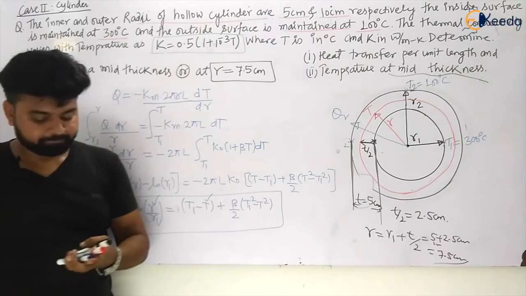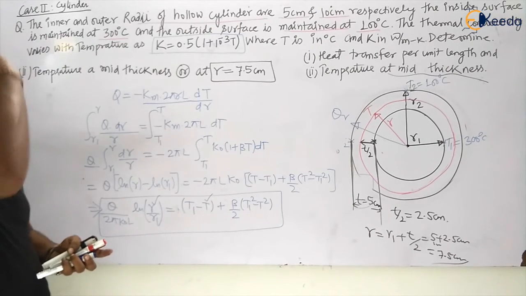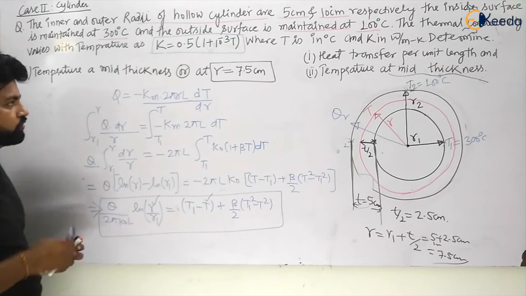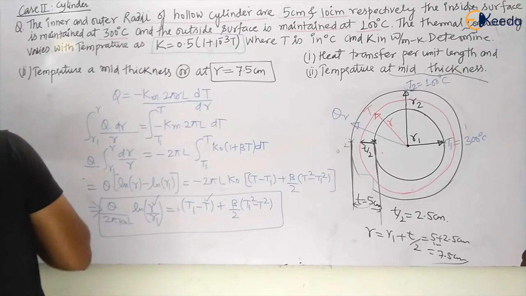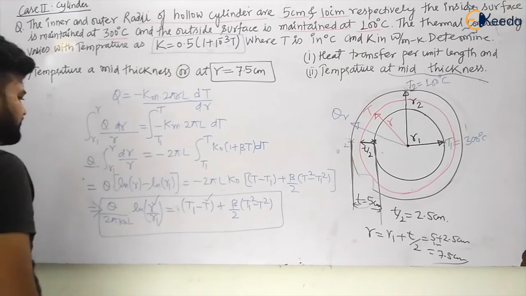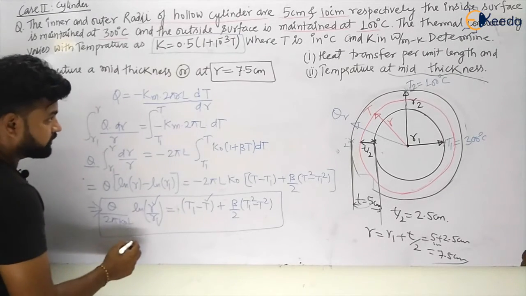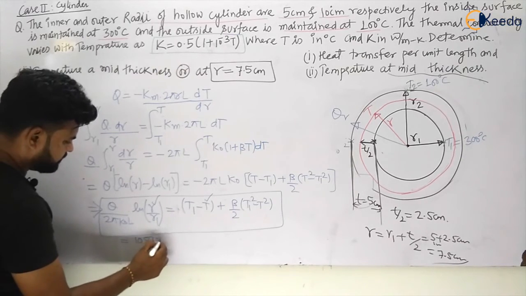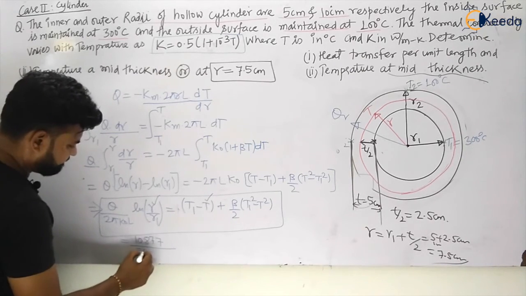So let us see. This will become your Q, we have already calculated. So what was the value of Q? Q, my dear students, was 1087.7. So this was 1087.7 divided by 2 pi K naught.